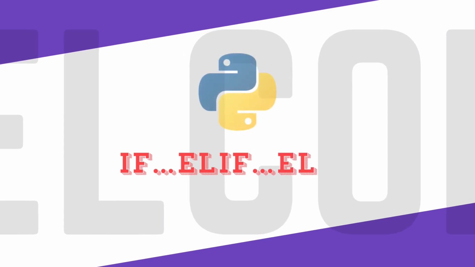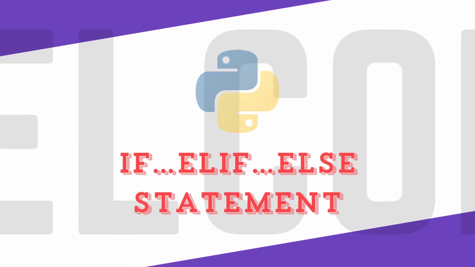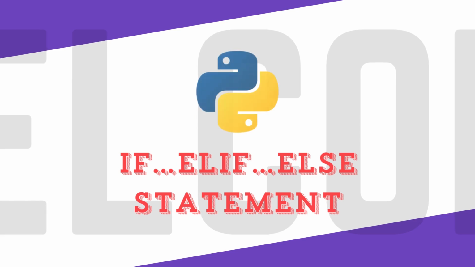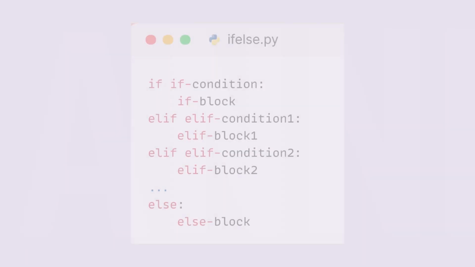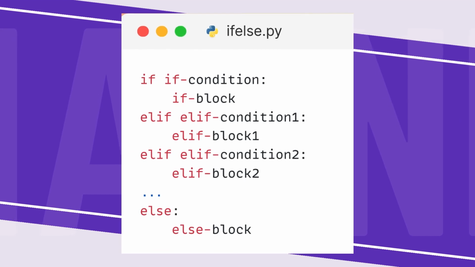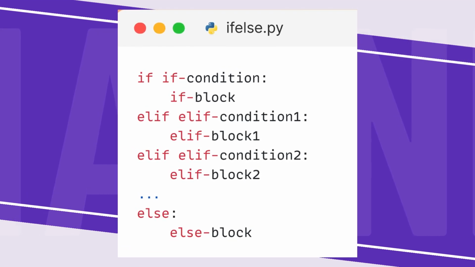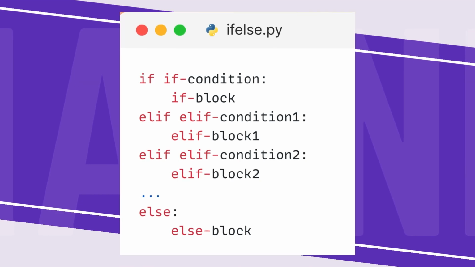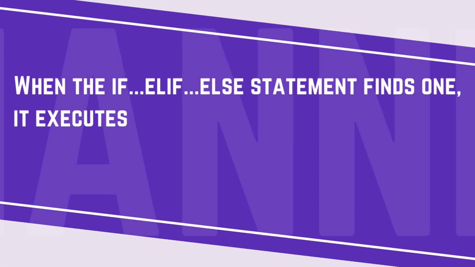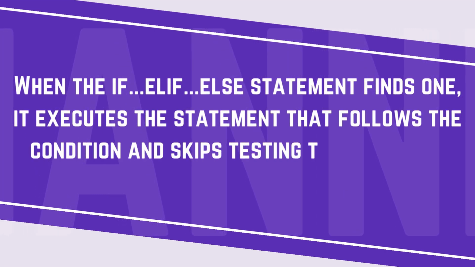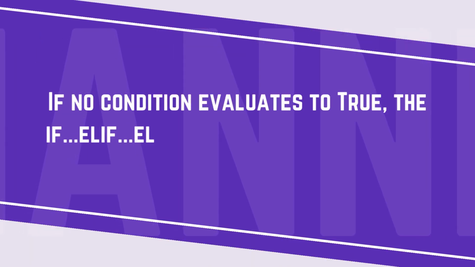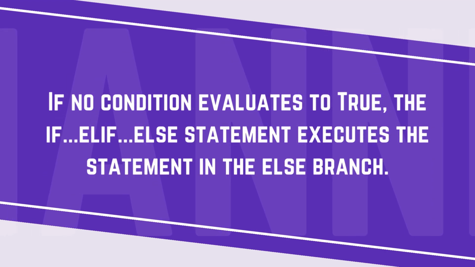Python if-elif-else statement. If you want to check multiple conditions and perform an action accordingly, you can use this statement. Here is the syntax of the if-elif-else statement. It checks each condition, if condition, elif condition 1, elif condition 2, and so on, in the order that they appear in the statement until it finds the one that evaluates to true. When it finds one, it executes the statement that follows the condition and skips testing the remaining conditions. If no condition evaluates to true, the statement executes the else branch.